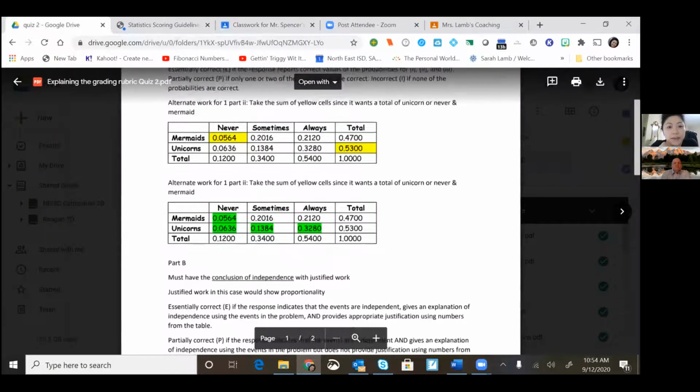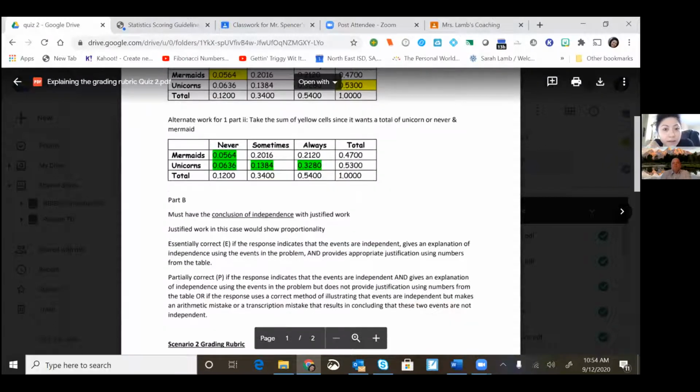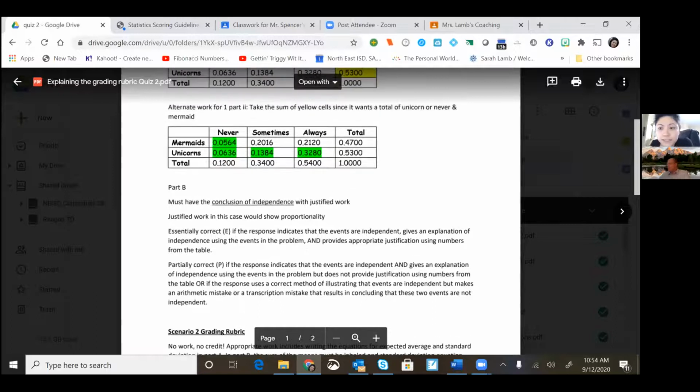But you could have solved it by doing sums of the mermaid never with all of unicorns, or you could have looked on this table here. I'm assuming you guys can see my table work. Can you see the different tables with yellow and green cells? You could also have done never mermaid and then individually added all the unicorn probabilities.